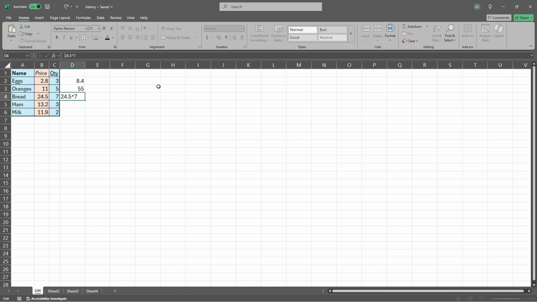Of course, equal sign. And whenever I forgot something, over here, it's called formula bar. I can just press the mouse whenever I would like to select, and then write down whatever I would like to have. So here, I would like to have the equal sign. Press enter, and it looks and works as it should. Then I will move with the rest of them. Equal sign, of course, 11.9 times 2, and we've got our operations.